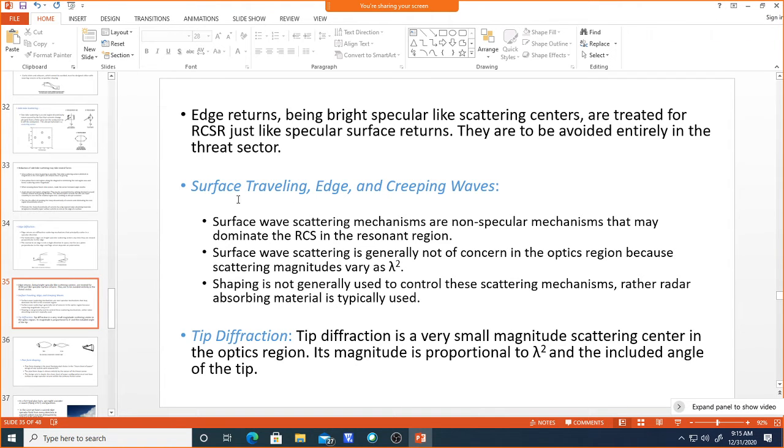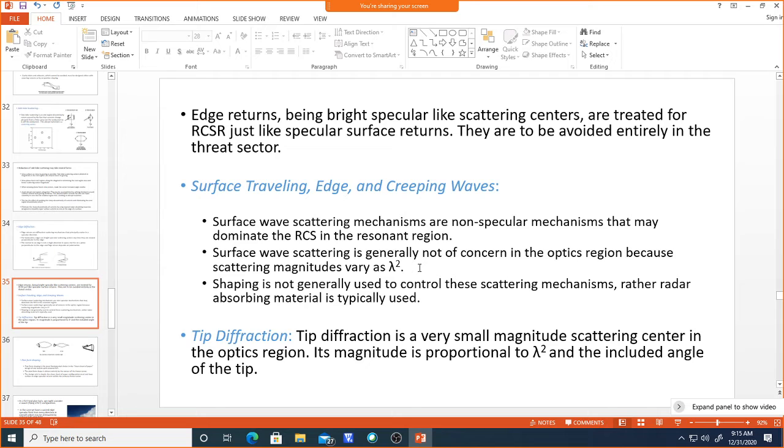Shaping is not generally used to control these surface wave scattering mechanisms. Rather, we use radar absorbing material, because these surface waves are in the higher frequency region.